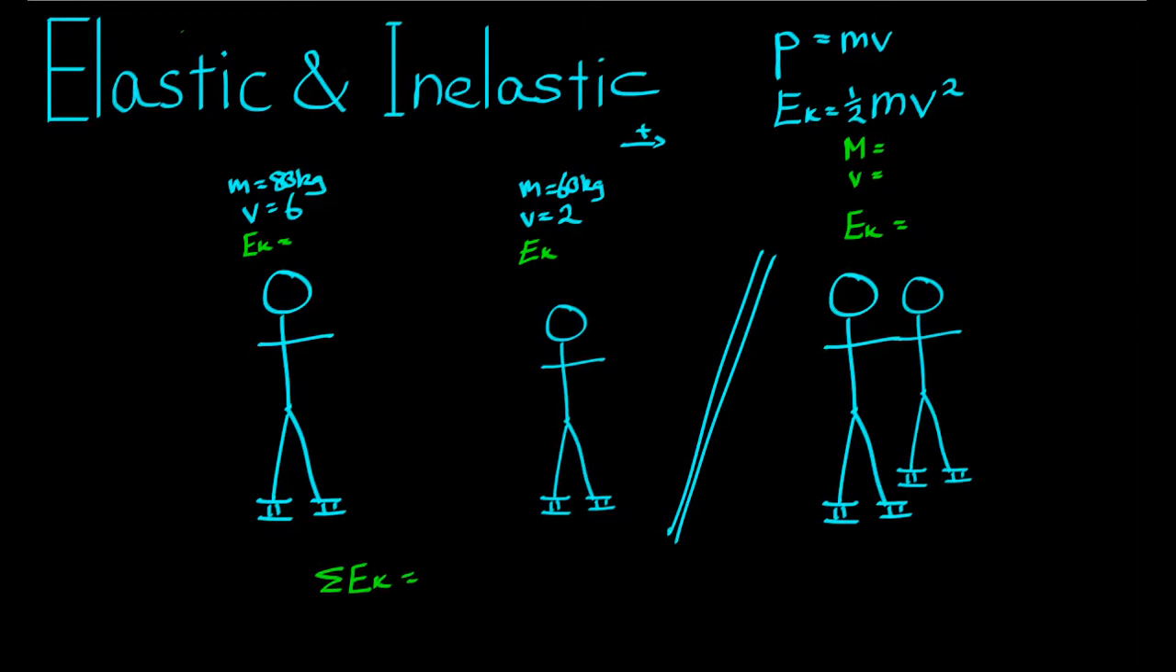The combined mass is possibly the easiest. The boy's mass is 80 kilograms, so M equals 80. 60 plus 80 gives the combined mass of the pair over here, and that's a total of 140 kilograms.